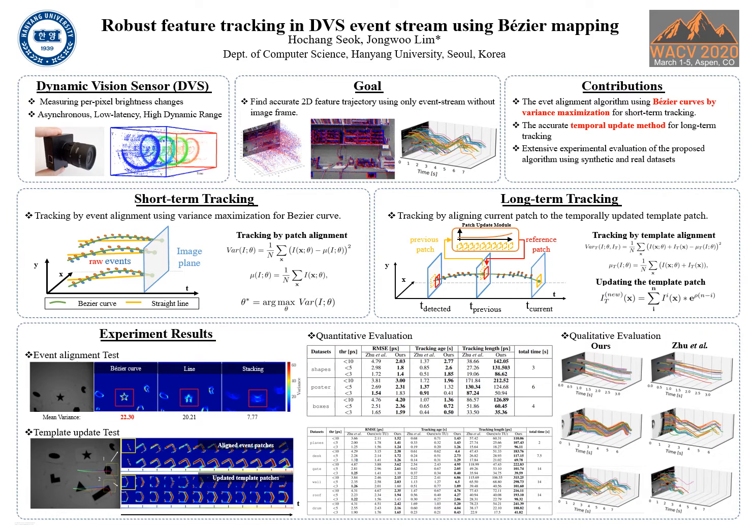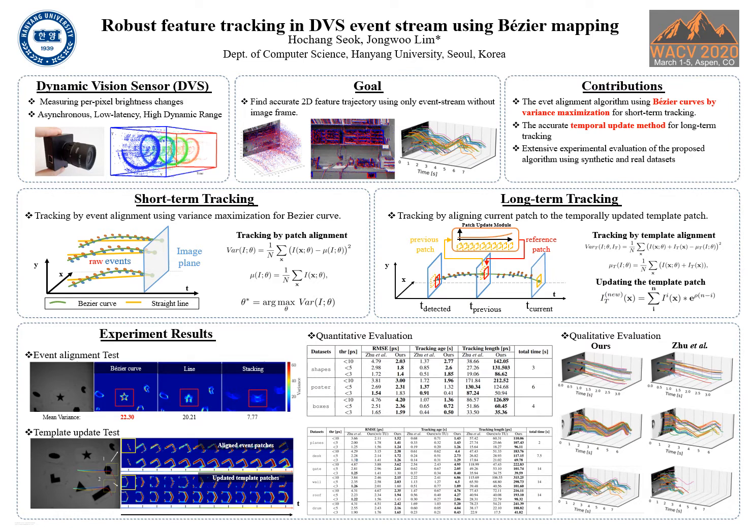We process the long-term tracking using the temporally updated template patch. In this step, we first align the current events to the template with variance maximization, similar to the previous step. After that, we update the template again and use it for the next time. By doing this, we accurately update the template patch and boost the long-term tracking accuracy. We make the template patch by summing up a fixed number of recent templates with different weights. Each weight is measured by an exponentially decaying function.